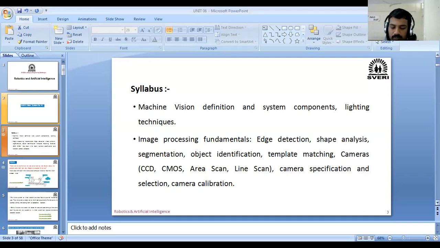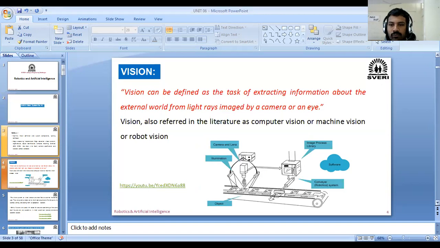First, we have seen why vision is required in our machines, or why machine vision is needed for our industries. आपल्याला machine vision ची काय गरज आहे इंडस्ट्री मध्ये तर to find the defective pieces or the defective parts. For that we require vision systems. We can do these things with humans also, but more precisely and more accurately we can do them with machine vision.